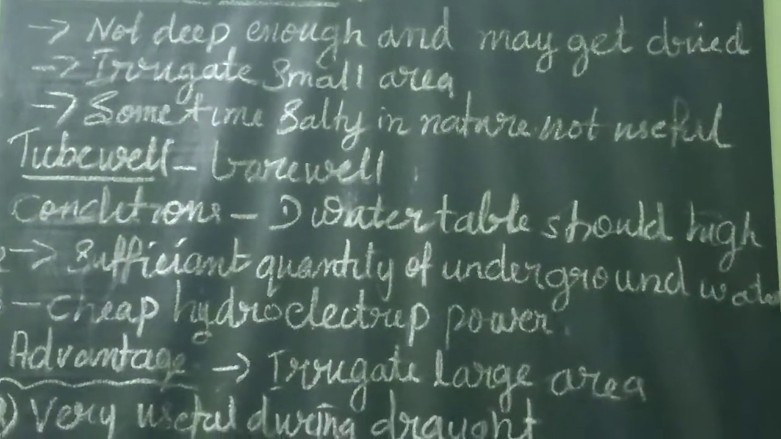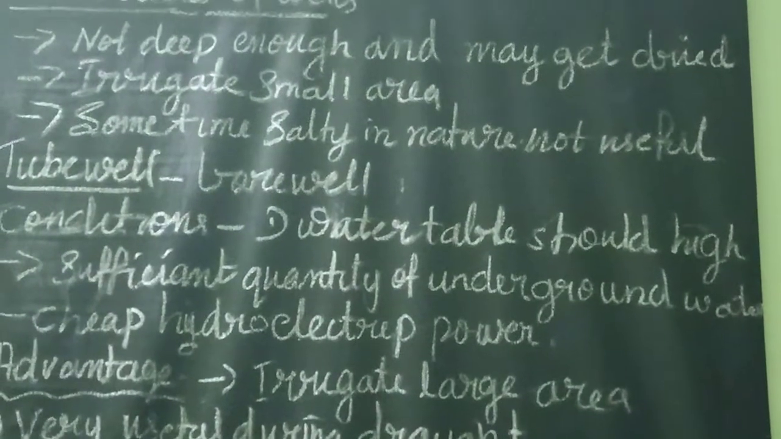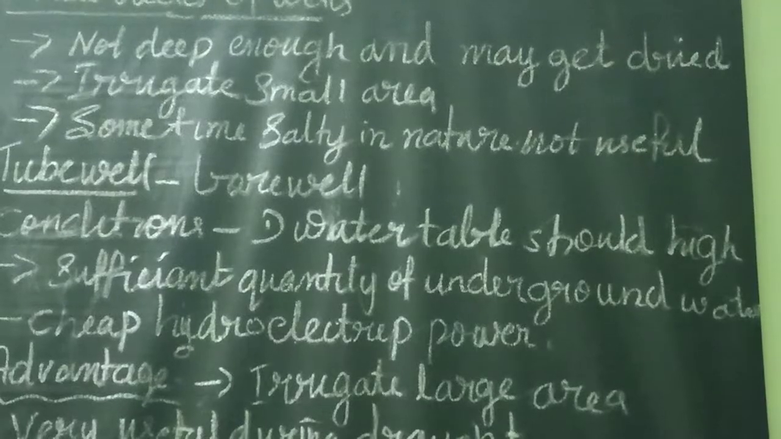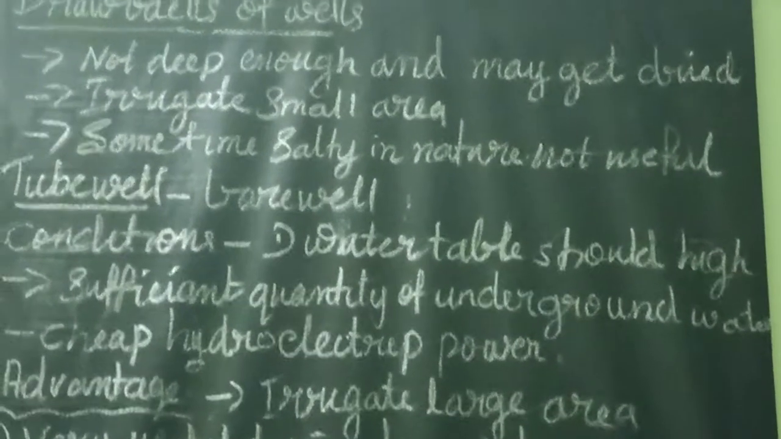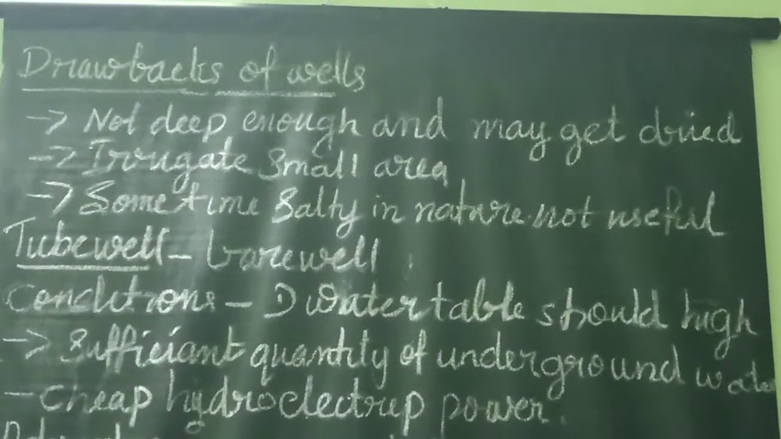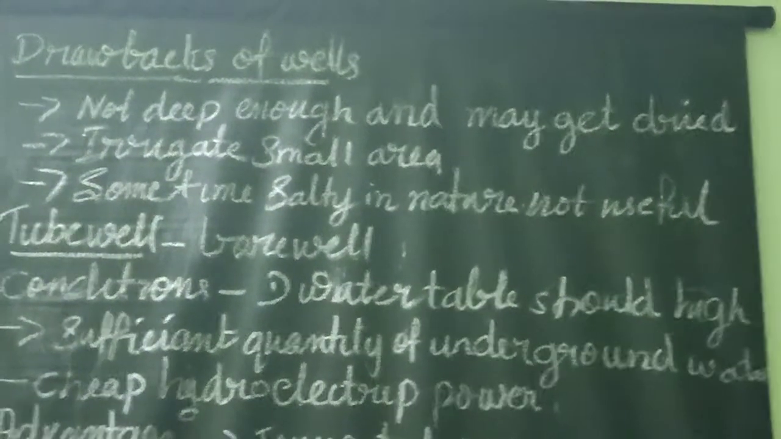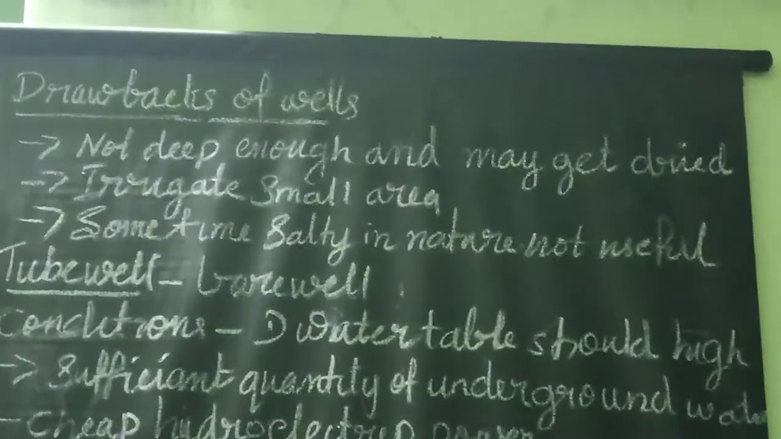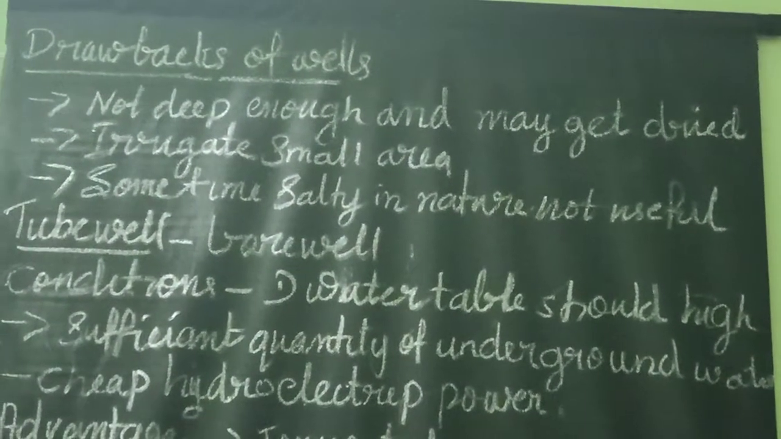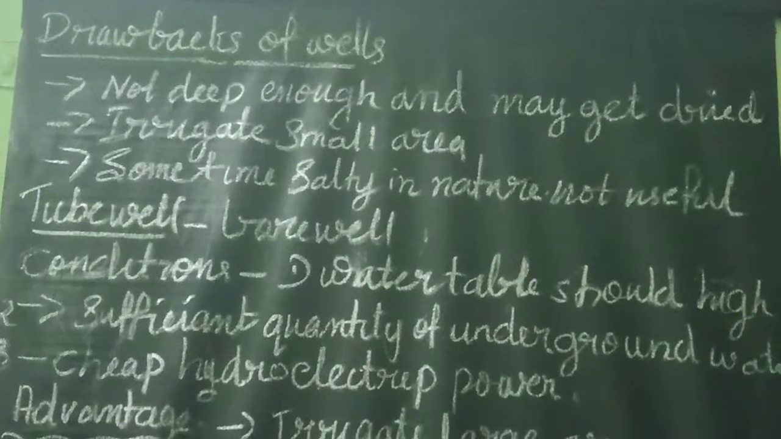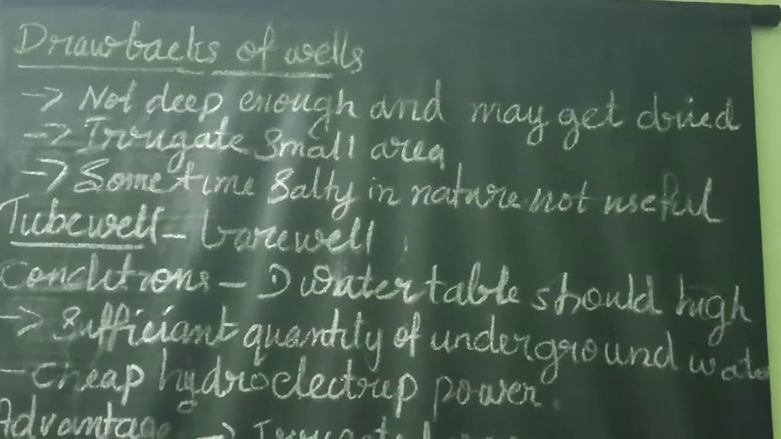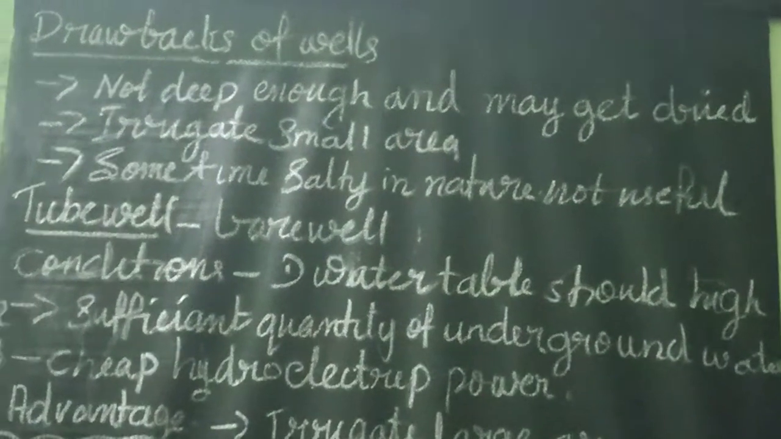The main disadvantage of wells is that surface wells are not deep enough, so they may get dried up during summer. Secondly, they can irrigate only a small area. Thirdly, sometimes due to the high percentage of minerals and the salty nature of the water, it may not be suitable for drinking or irrigation at all. Only a limited area can be irrigated.